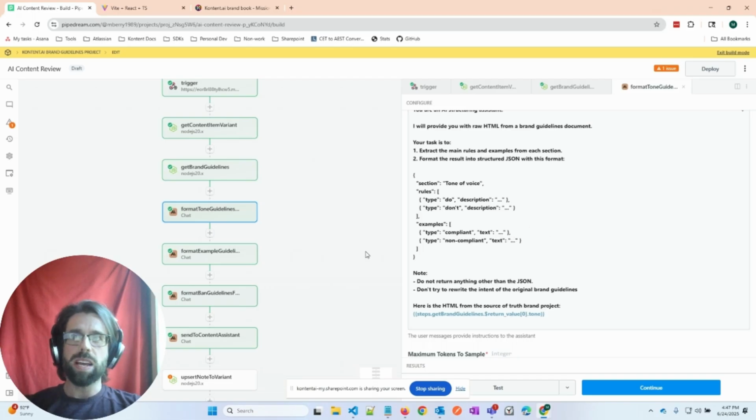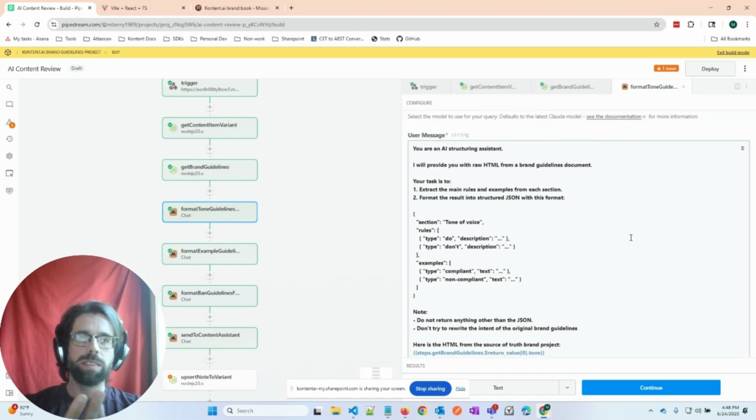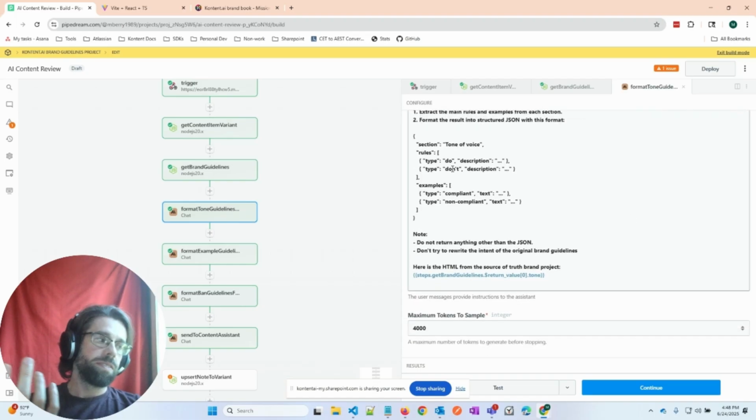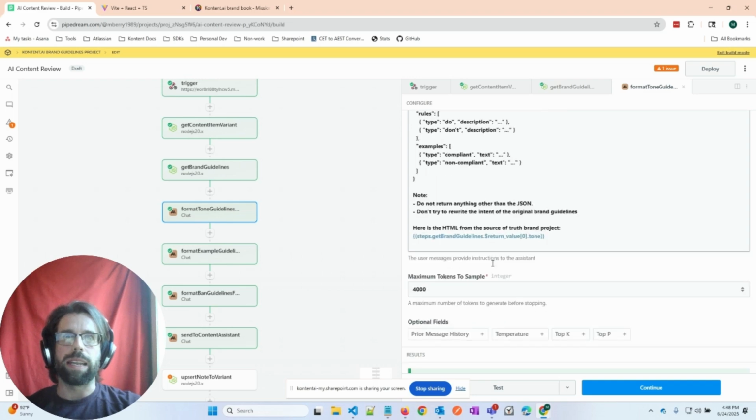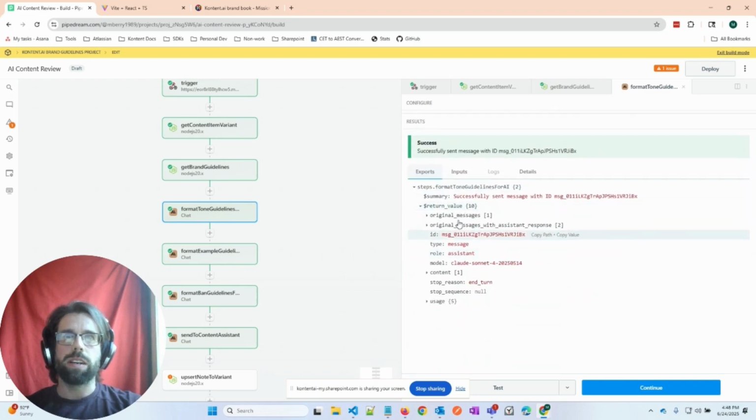So I'm effectively telling Claude, for each of these types of guidelines, to format the HTML into this JSON structure that it actually recommended to me. So this is going to go through and format the tone guidelines. We can actually take a look here at the return that it gave me on a successful run of this.